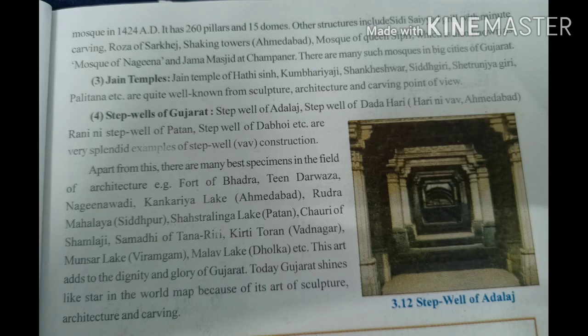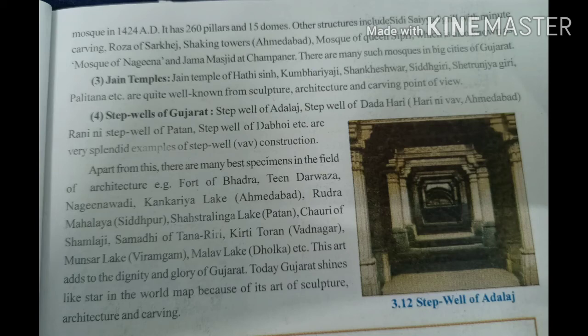Apart from this, the best specimens in the field of architecture are the Fort of Bhadra, Teen Darwaja, Nagina Wadi, Kankaria Lake in Ahmedabad, Rudra Mahal in Sidhpur, Sahasralinga Lake in Patan, Chori of Shamlaji, Samadhi of Tana Riri, Kirti Toran in Vadnagar, Munsar Lake in Viramgam, and Malav Lake in Dholka.